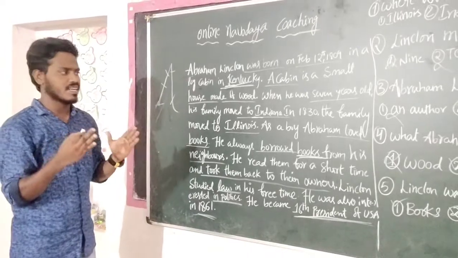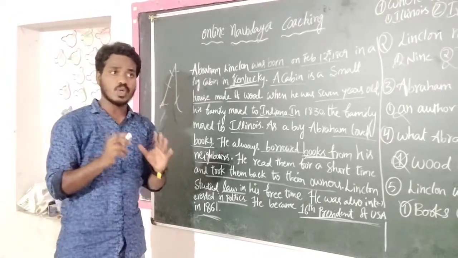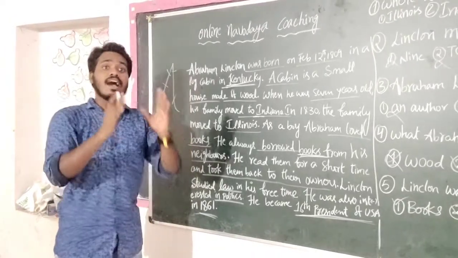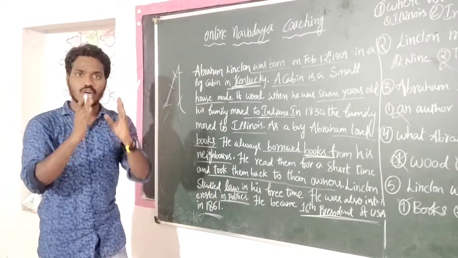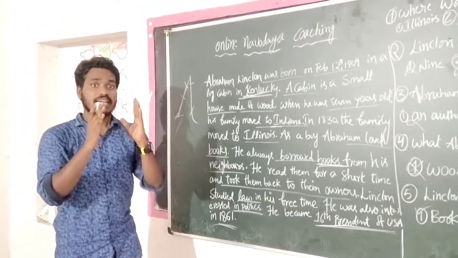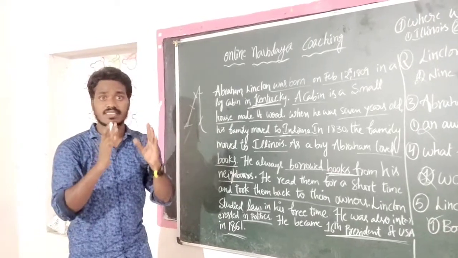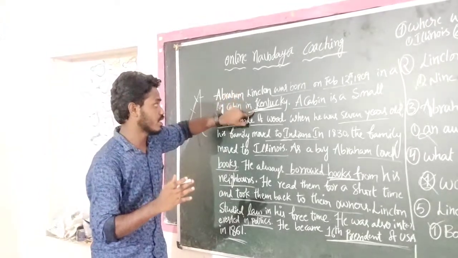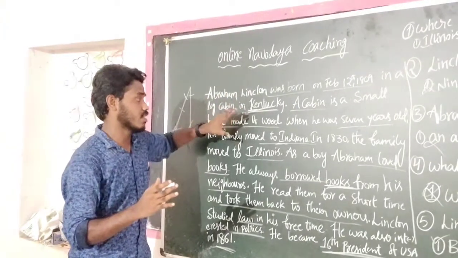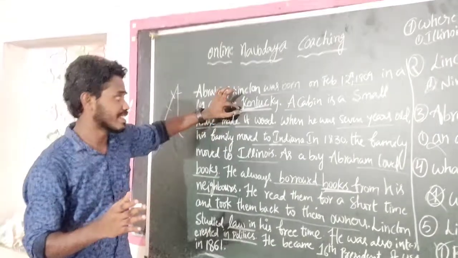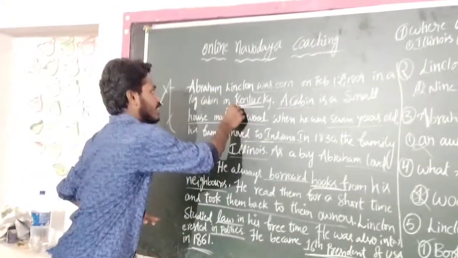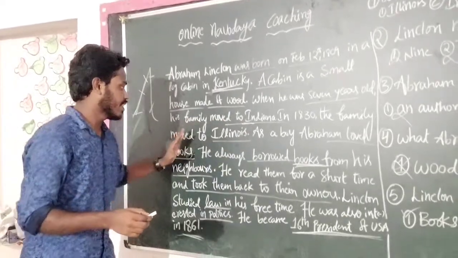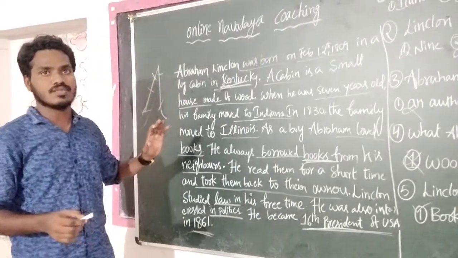Just contextualize the paragraph so that you will be able to understand it very easily. Moreover, you need to observe the passage in a very careful manner, such as the title words like Kentucky, Indiana, Illinois, Abraham Lincoln, all these words.